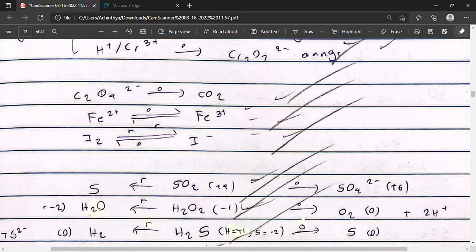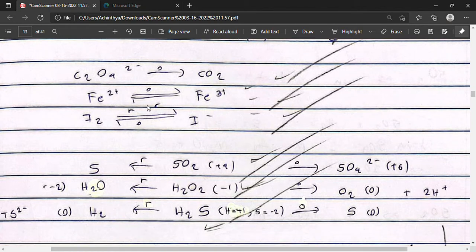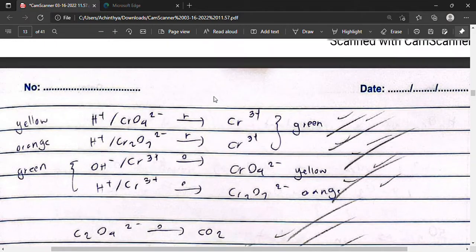Here we can oxidize the oxalate ion into carbon dioxide using an oxidizing agent. If we oxidize the oxalate ion, it will form carbon dioxide. And we have discussed this earlier. We can oxidize and reduce the ferrous and ferric ions with each other, and iodine gas and the iodide ion with each other also, using the oxidizing and reducing agents appropriately.